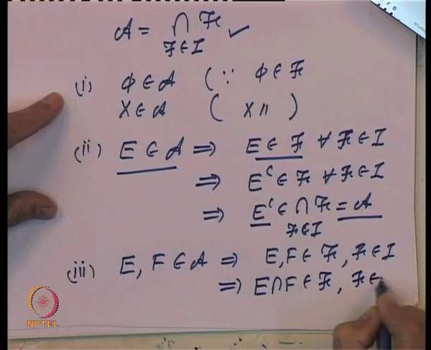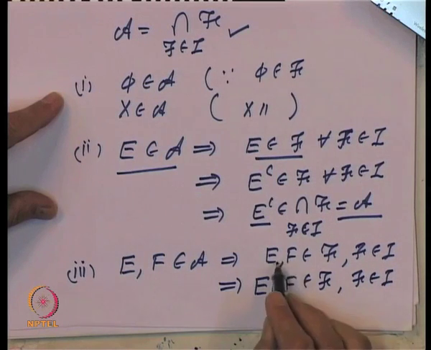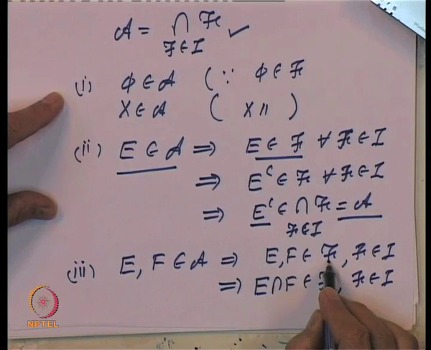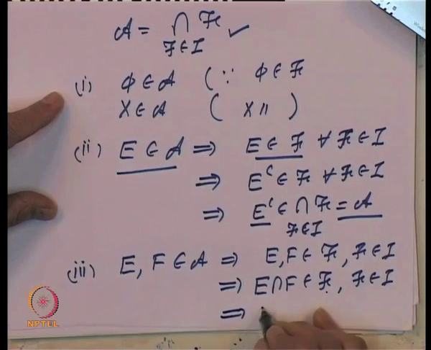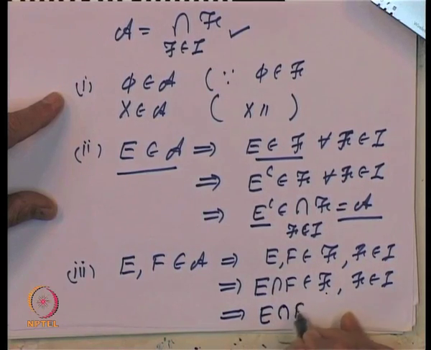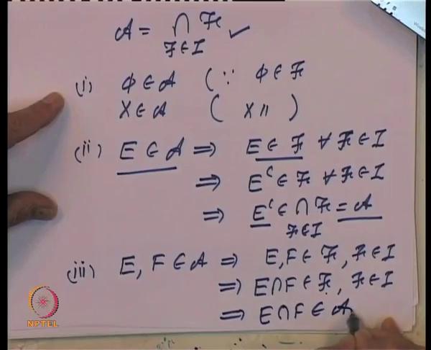That is crucial, and it is being used again and again. The intersection also belongs, and hence E intersection F belongs to A.